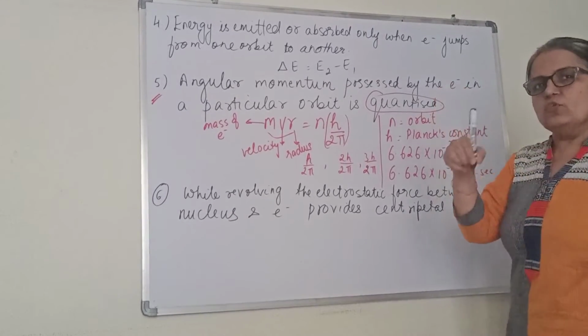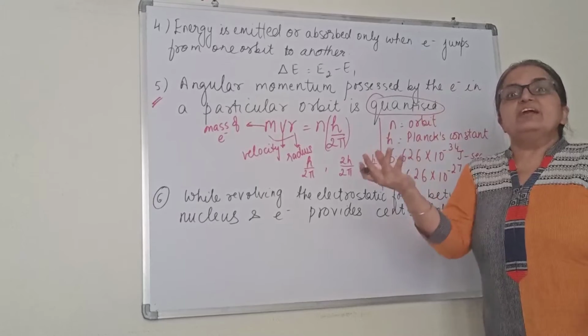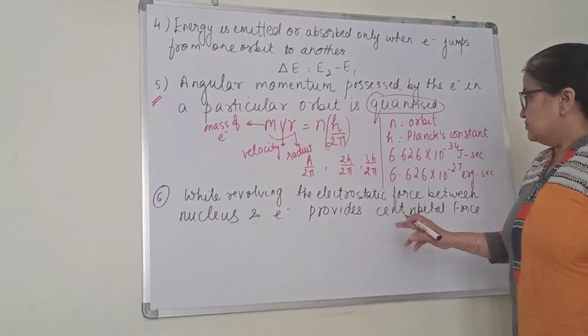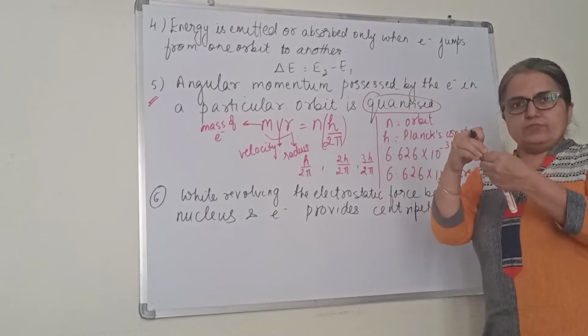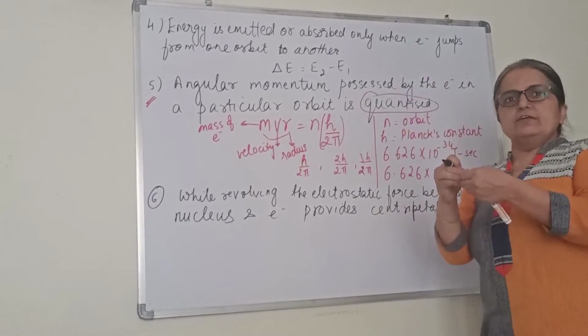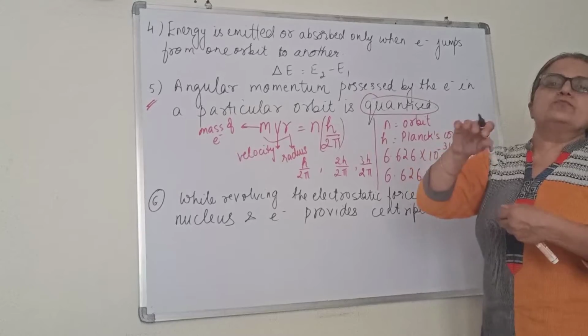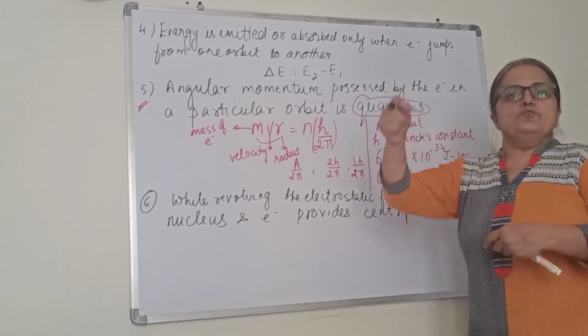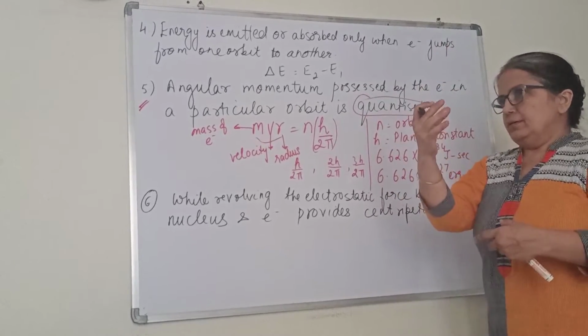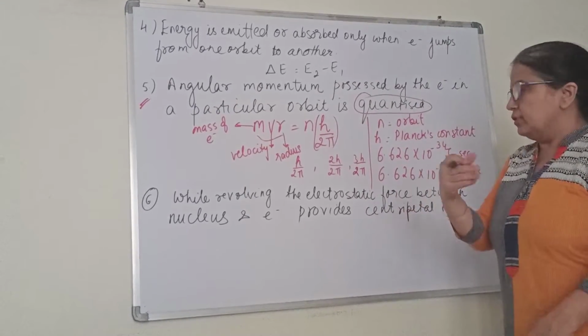When the electron is revolving around the nucleus, from where does it get that force? Between the positive nucleus and the electron, there is an electrostatic force. That electrostatic force provides the centripetal force, which allows the electron to move without getting attracted towards the nucleus.